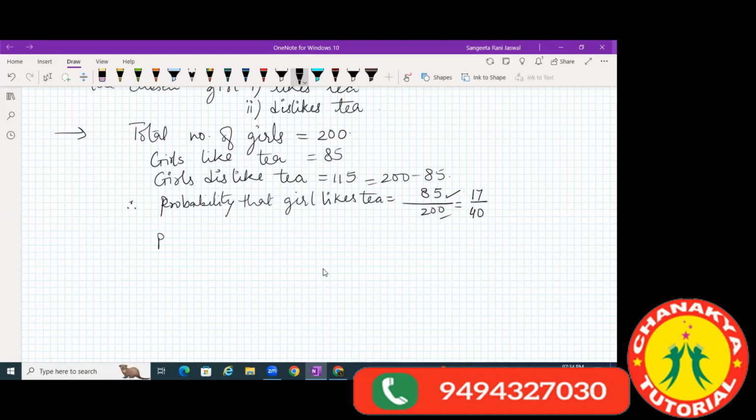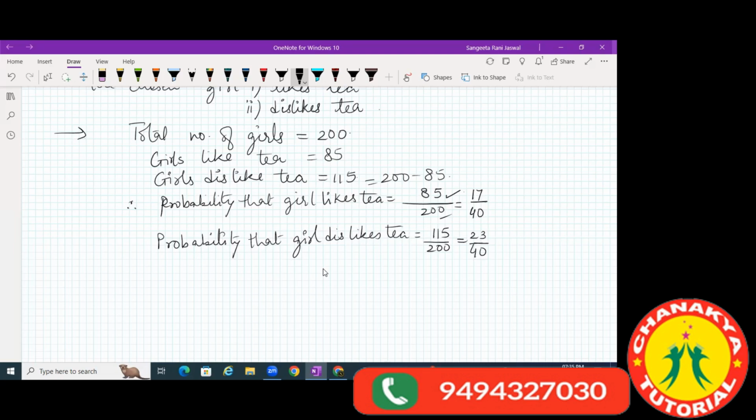Now, what is the probability that the girl dislikes tea? Tell me now. 115 by 200. Very nice. And if you simplify, then it's 23 by 40. Very good. The probability that the girl dislikes tea is 115 by 200. Now again you can cancel with 5. Both the numbers are divisible by 5. So you get here 23 by 40. Okay? You get it?